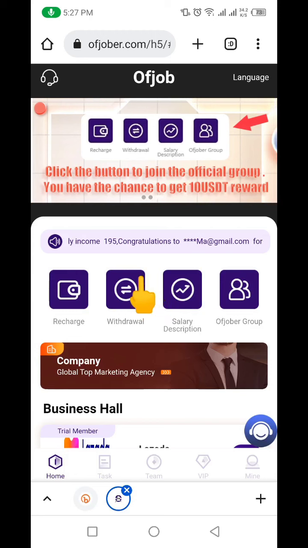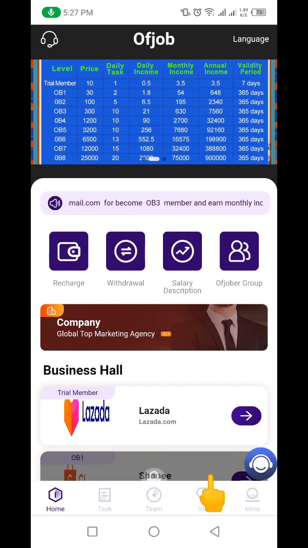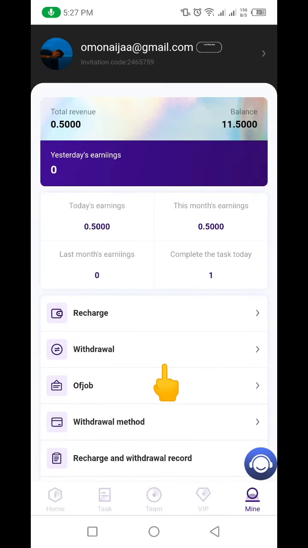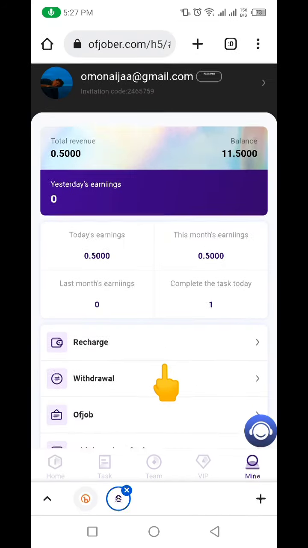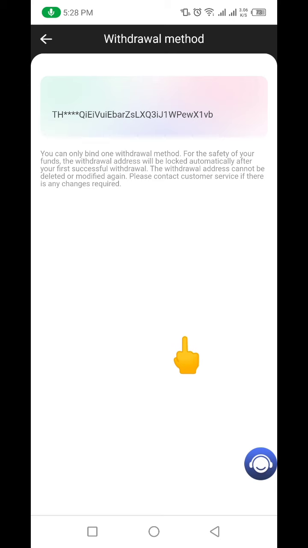Okay, now for the withdrawal, let me show you how you can make your withdrawal. So for us to bind our wallet address, let's click on this home here. Okay, you come down here, then you click on where it says withdrawal method here. You can see withdrawal method here. You click on this withdrawal method here. Okay, so you can see I've already bound my own TRC wallet address here already.